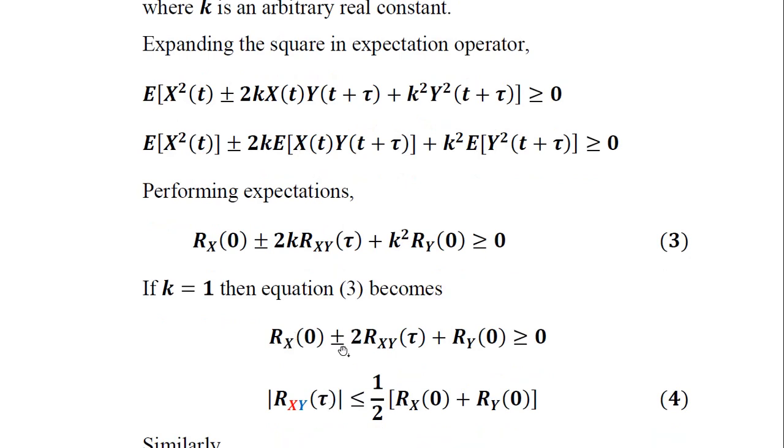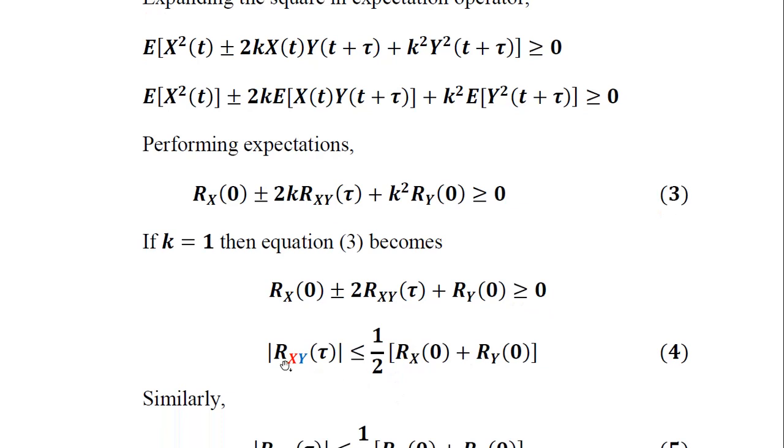Now shift all the terms except Rxy(tau) to the other side and you get equation number 4: mod of Rxy(tau) is less than or equal to the average of the correlation functions of x at 0 and of the second random process y at 0.